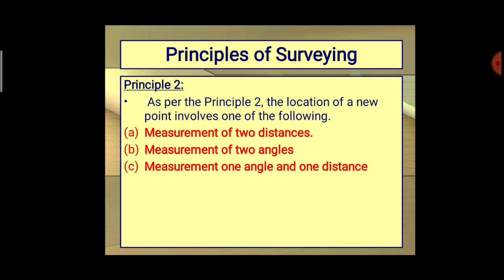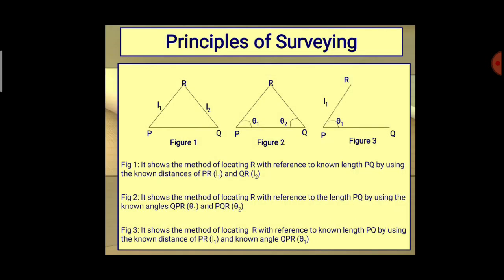As per principle 2, the location of a new point involves one of the following: measurement of 2 distances, measurement of 2 angles, or measurement of 1 angle and 1 distance. This is already indicated in figures 1, 2 and 3. Figure 1 shows the method of locating R with reference to a known length PQ by using the known distances PR, represented by L1, and QR, represented by L2.